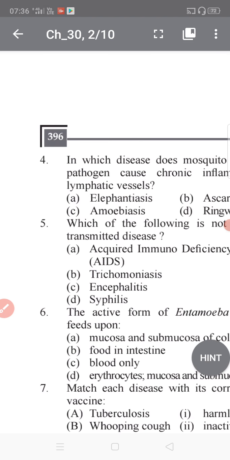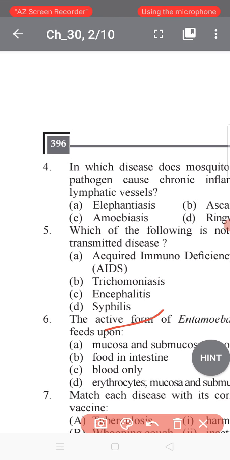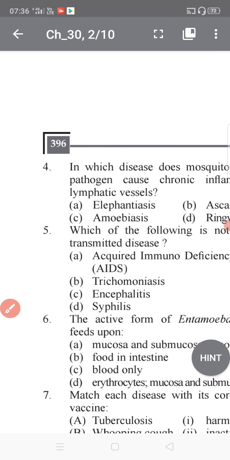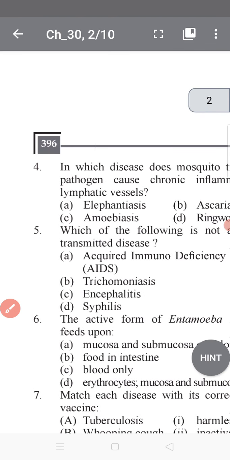Why is that? Encephalitis. Okay, and you know AIDS is an infectious disease, syphilis is also, trichomoniasis is also, but encephalitis is not a sexually transmitted infection. That was the reason. Encephalitis is inflammation of the brain. It is not transmitted sexually, but is commonly caused by a virus. This is true, it is caused by a virus, but not transmitted sexually like STDs.